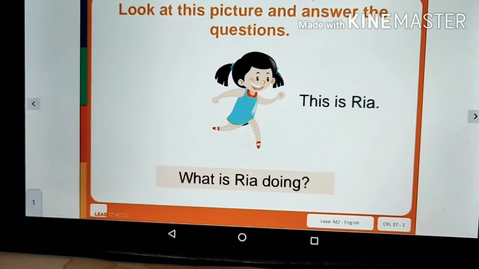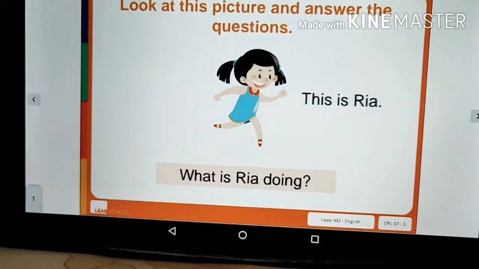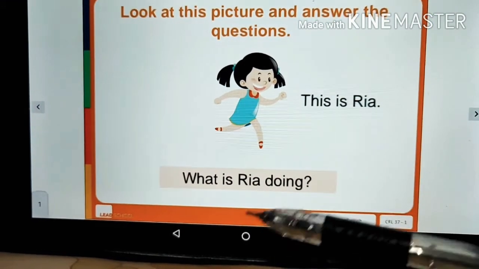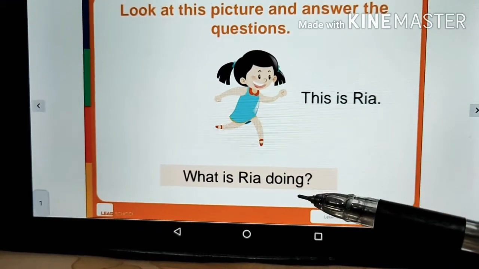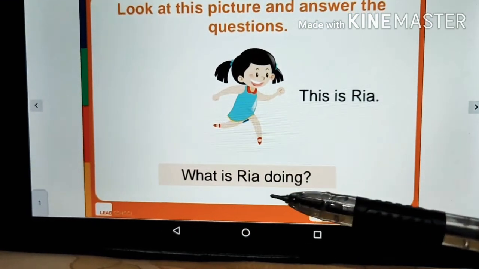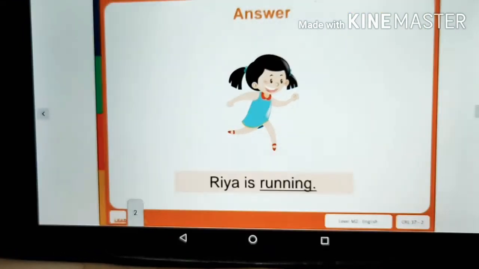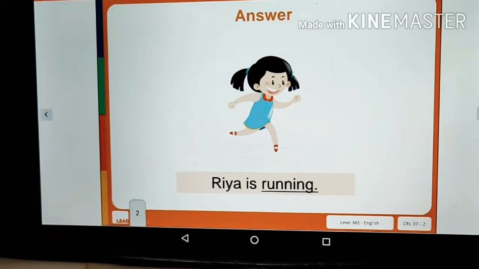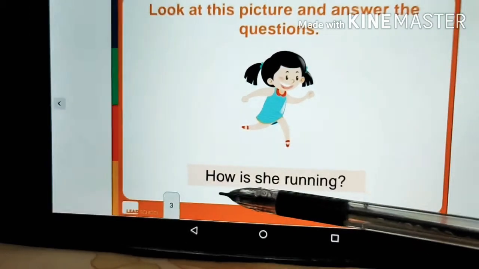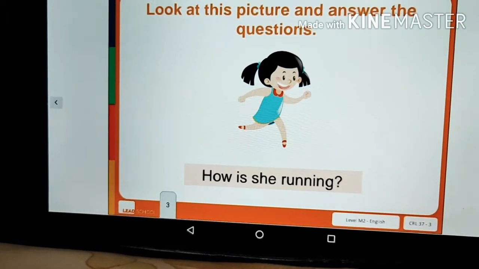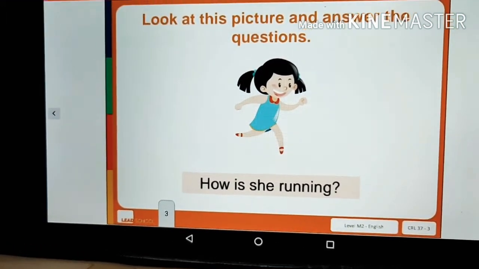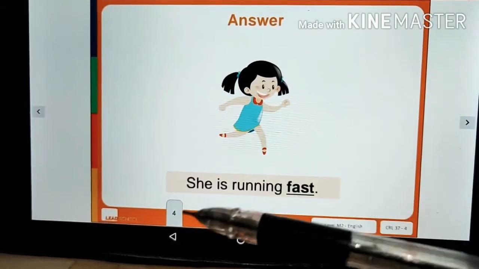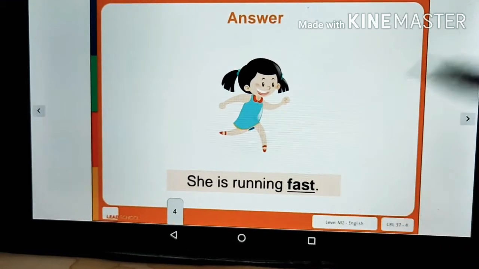Look at this picture and answer the questions. This is Ria. What is Ria doing? Just think, what is Ria doing? The answer is Ria is running. How is she running? Just think. She is running fast.